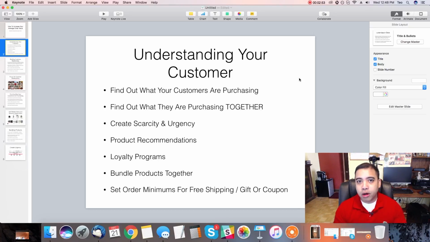To easily slide through all the orders, in the upper right hand corner of the screen you'll see the left and right arrow. Just click on right and you'll be able to scroll through all your orders and see what your customers are purchasing. You might even want to write down what your customers are purchasing on a notepad, just to give you an idea, like we've sold 3 of these, 5 of these, 10 of these.